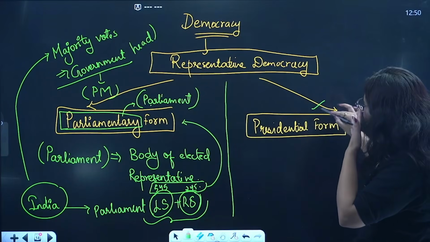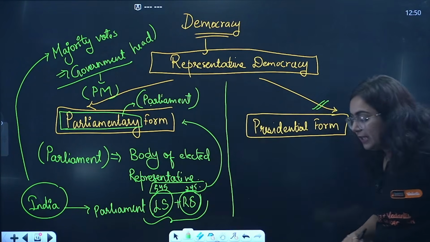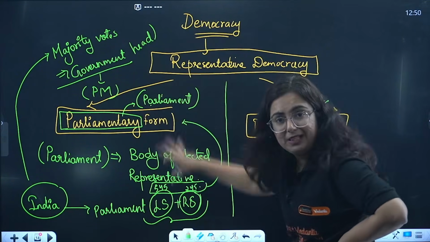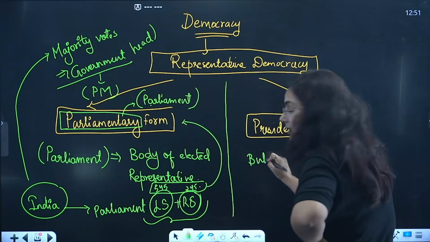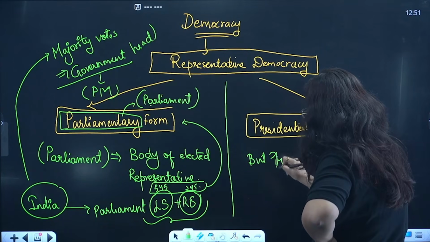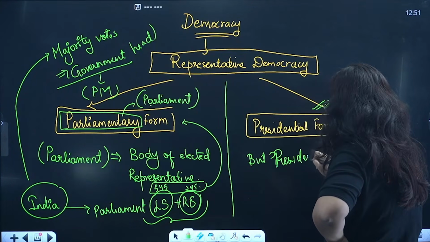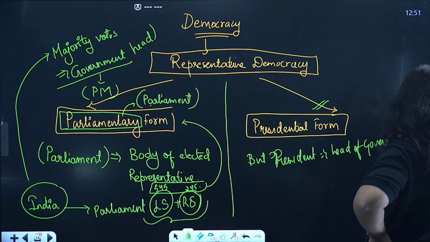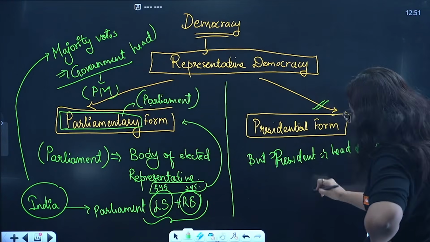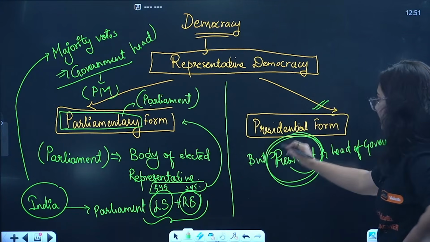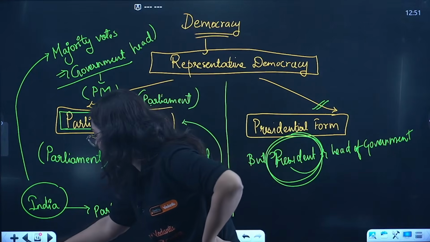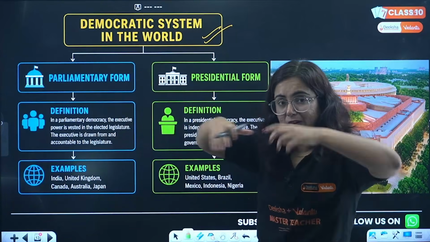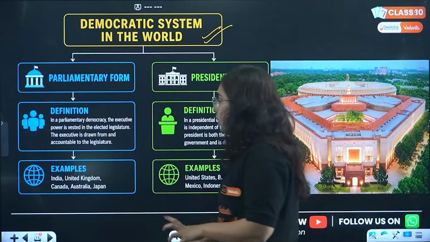Then we have presidential form of government. Now pay attention to that. Presidential form of government is formed in a similar way, but pay attention that this president is the head of government. The elections to this post are done separately along with the government. So who is powerful in the presidential form of government? President. Who is powerful in the parliamentary form of government? The group of people.